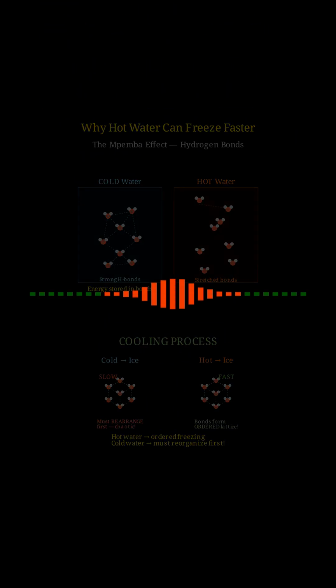For decades, these were just competing hypotheses. Nobody could unify them. Then in 2020, a team of physicists cracked something open. They showed the Mpemba effect isn't just about water. It's about how any system moves through possibility space. Here's the twist that blew my mind. This same principle, heating something up to help it reach its optimal state faster. It's not just physics. Computer scientists figured this out decades ago.